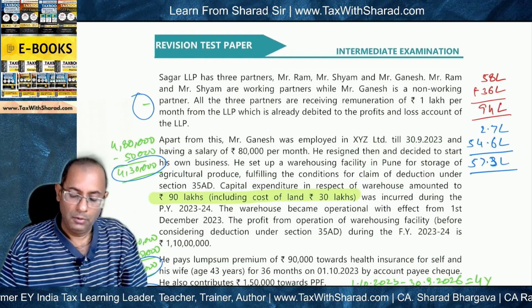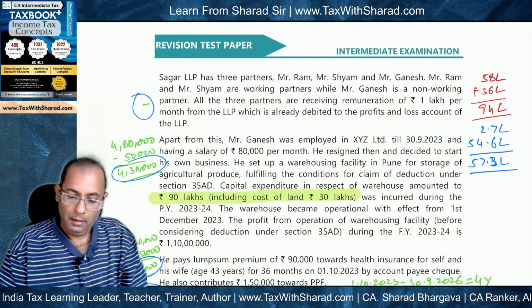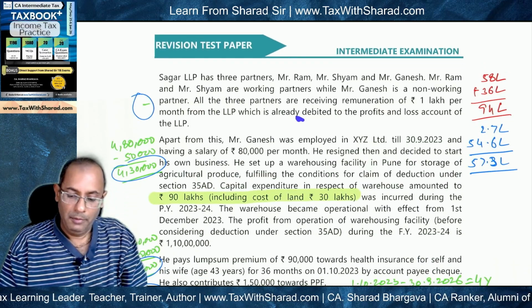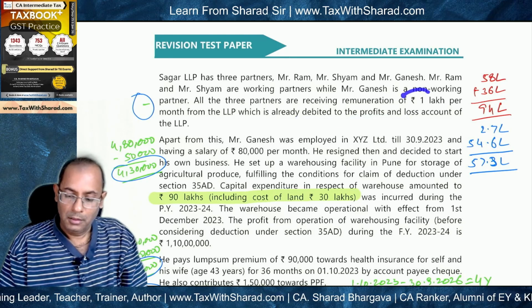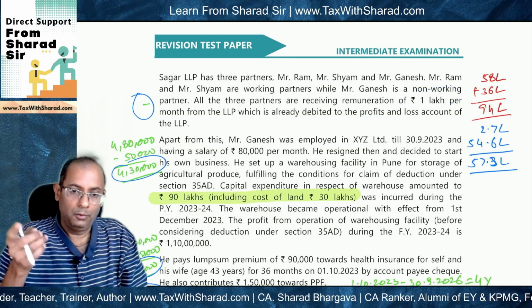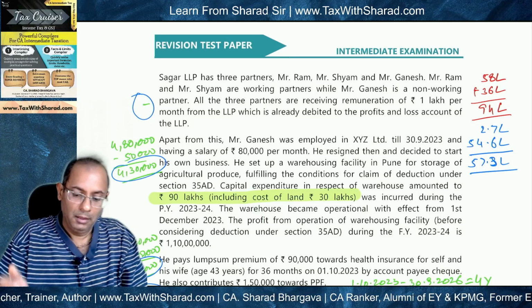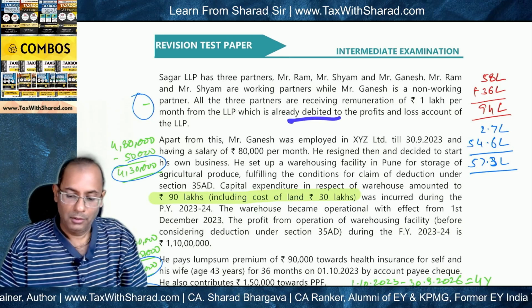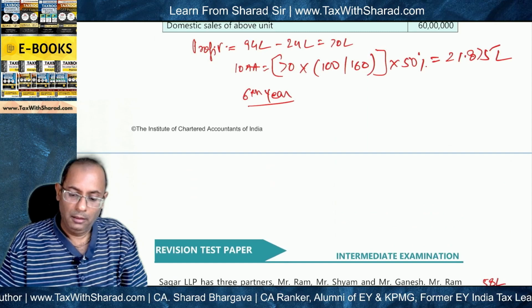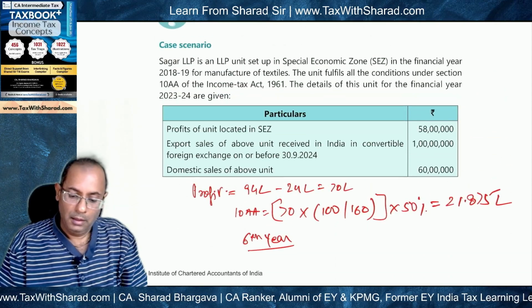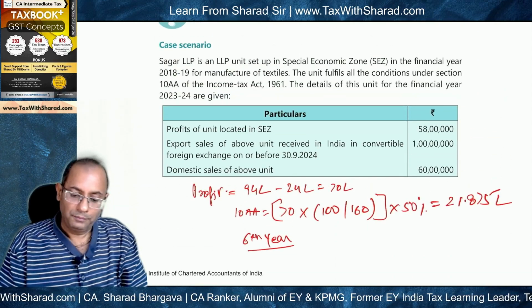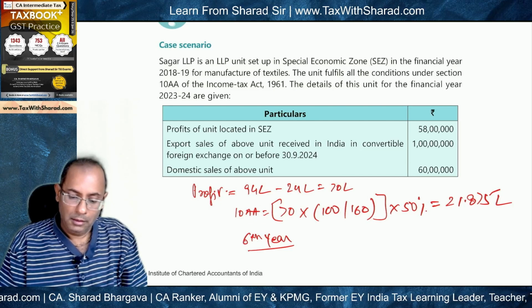Now if we go to our question, the remuneration has already been debited to the P&L. That means 1 lakh per month for one partner, 12 lakh for one partner, for three partners 36 lakh. So 36 lakh has already been debited, and the profit is given in this table.